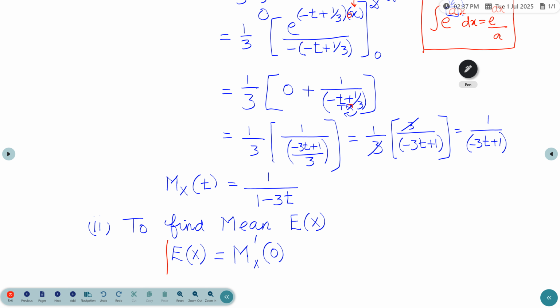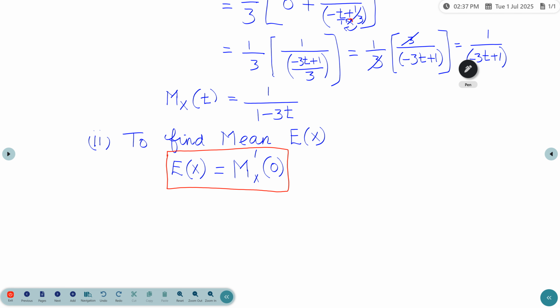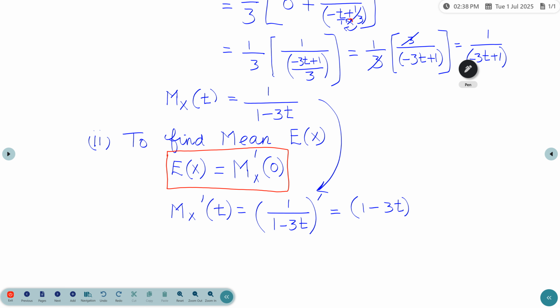E of x is the moment generating function's first derivative at 0. So M_X dash of t, the first differentiation. We already found that M_X of t is 1 by 1 minus 3t. For differentiation, we can write it as (1 minus 3t) inverse, that is an inverse term.